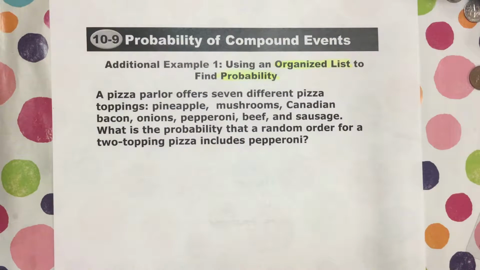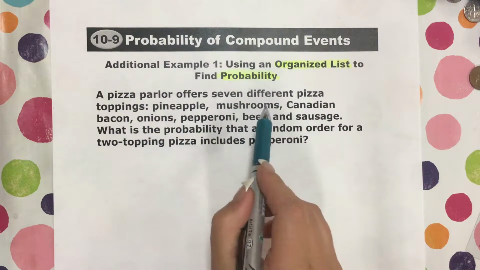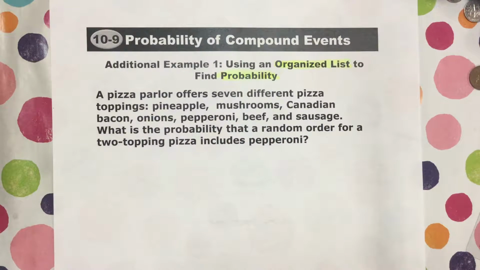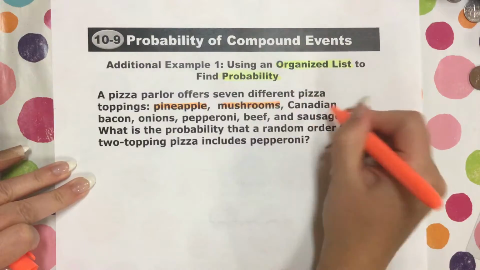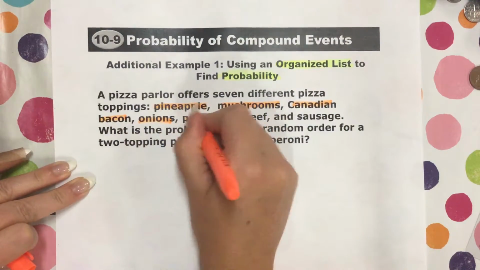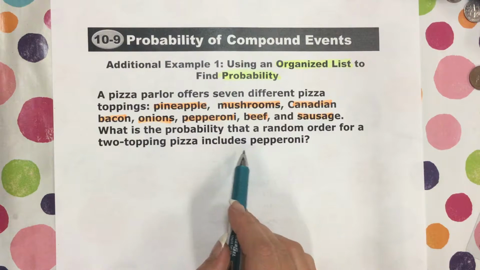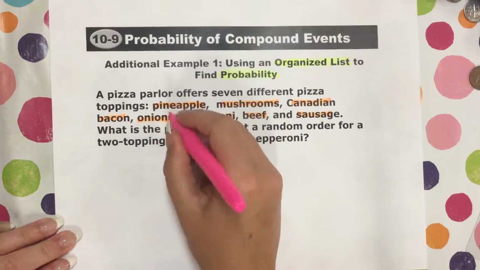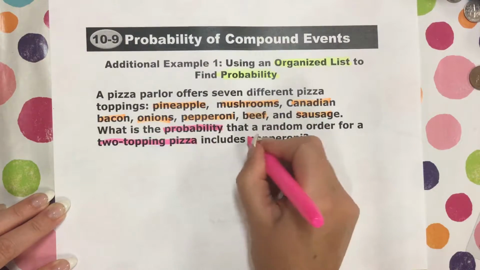Okay, so here we go. A pizza parlor offers 7 different pizza toppings: pineapple, mushrooms, Canadian bacon, onions, pepperoni, beef, and sausage. What is the probability that a random order for a 2-topping pizza includes pepperoni? So at the end of the day, we're finding the probability of a 2-topping pizza that includes pepperoni.